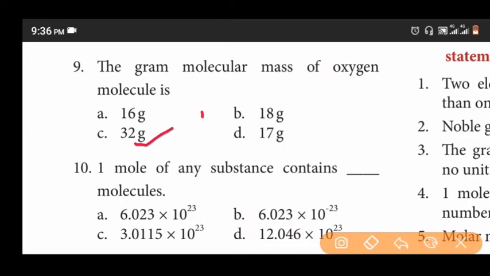10th question. 1 mole of any substance contains dash molecules. Option A, 6.023 into 10 power 23, 6.023 into 10 power minus 23, 3.0115 into 10 power 23, 12.046 into 10 power 23. The answer is A, 6.023 into 10 power 23.